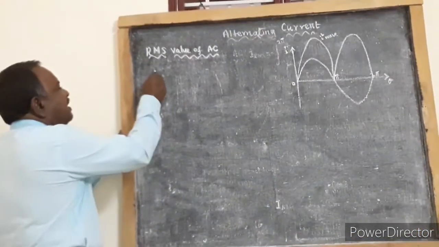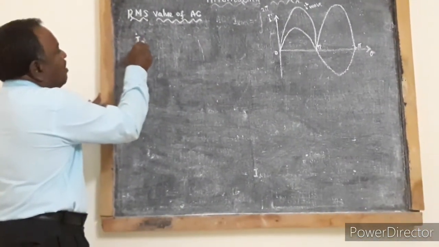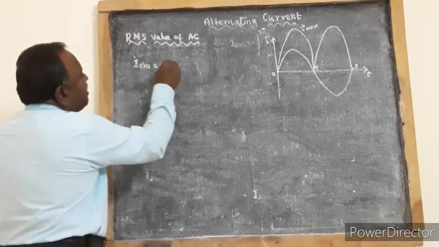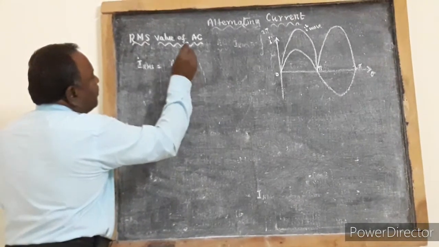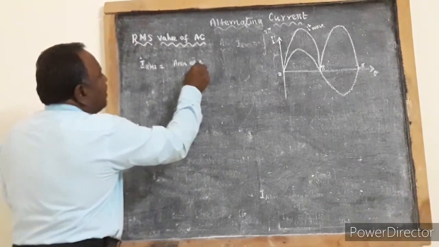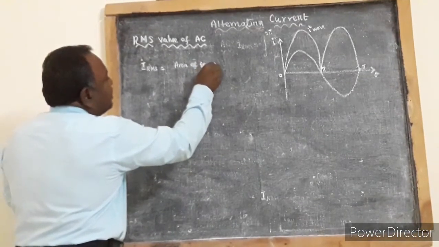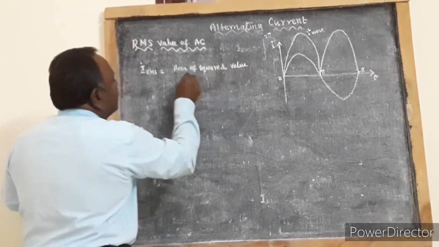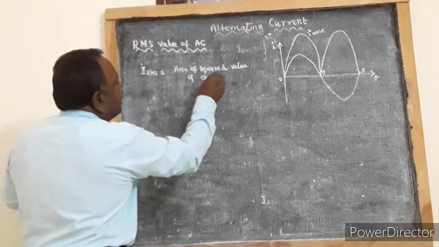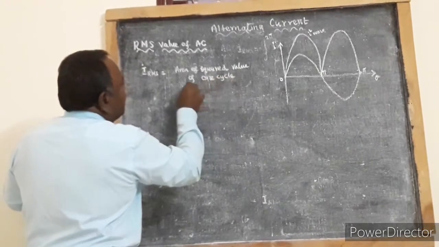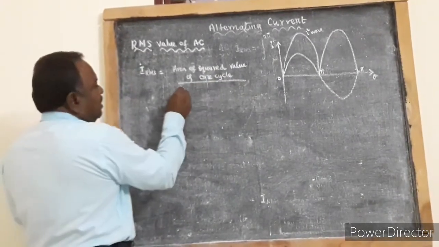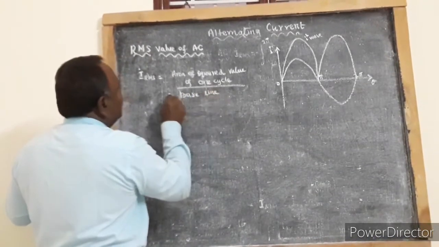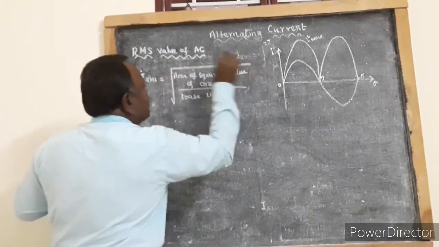So IRMS, as per definition, is equal to the area of the squared value of one cycle of AC by the length of the baseline, whole square root.